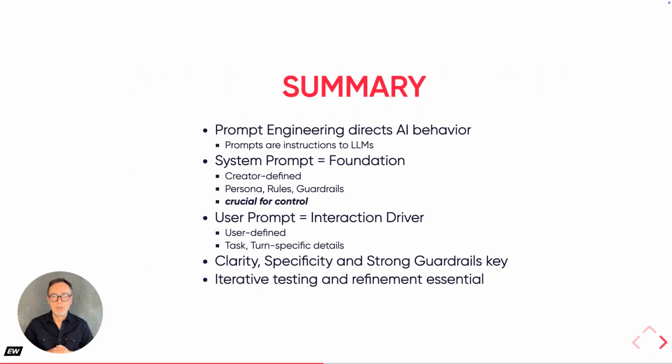In summary, prompt engineering is the method by which we direct AI behavior, as prompts serve as instructions to LLMs. The system prompt acts as the foundation. It's creator-defined and establishes the AI's persona, rules, and guardrails, making it crucial for control. The user prompt, on the other hand, is the interaction driver. It's typically user-defined and focuses on the task and specific details for the current turn. For both, clarity, specificity, and strong guardrails are key. And finally, iterative testing and refinement of your prompts are essential for developing effective AI solutions.